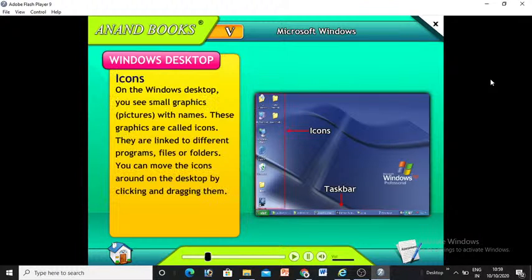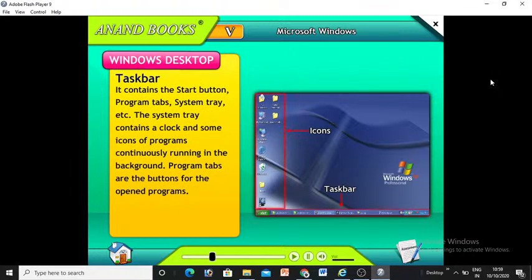Icons. On the Windows Desktop, you see all small graphics, pictures with names. These graphics are called icons. They are linked to different programs, files, or folders. You can move the icons around on the desktop by clicking and dragging them.